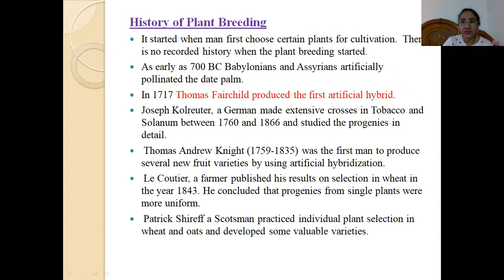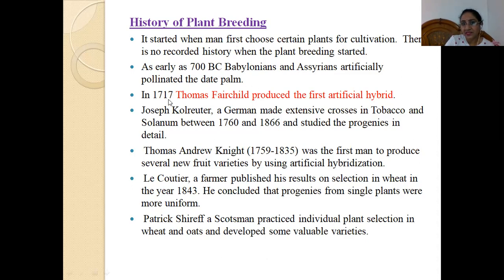Now we'll look into the history of plant breeding. If we look into the history of plant breeding, it is age-old, from the techniques we have been using since the very start of human civilization. It's not a very recent science. It started when man first chose certain plants for cultivation. So there is no recorded history of when plant breeding started. As early as 700 BC, Babylonians and Assyrians artificially pollinated the date palm.